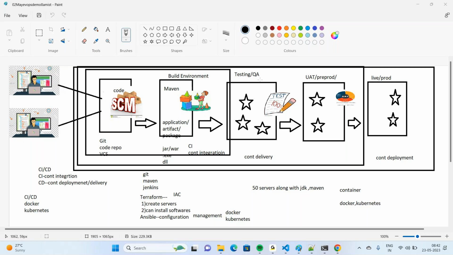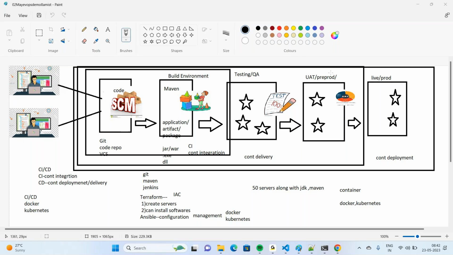Once the testing is okay, it must be given to the actual customer. So the artifact is deployed into UAT.